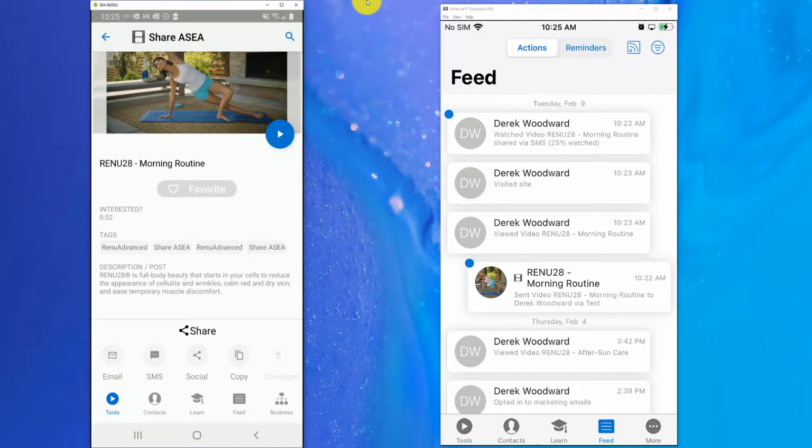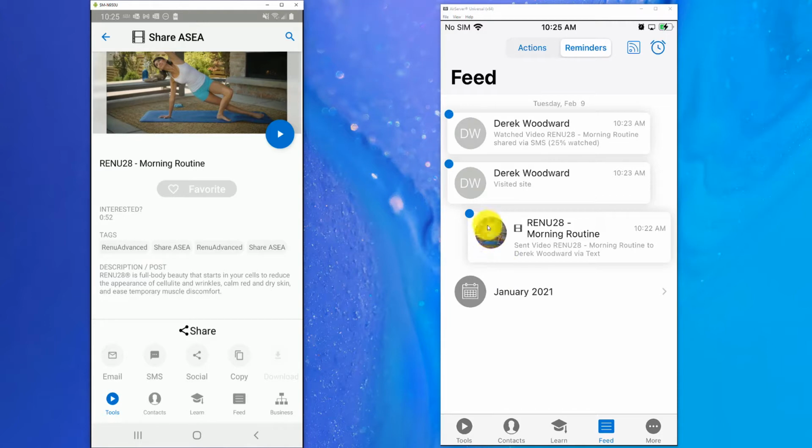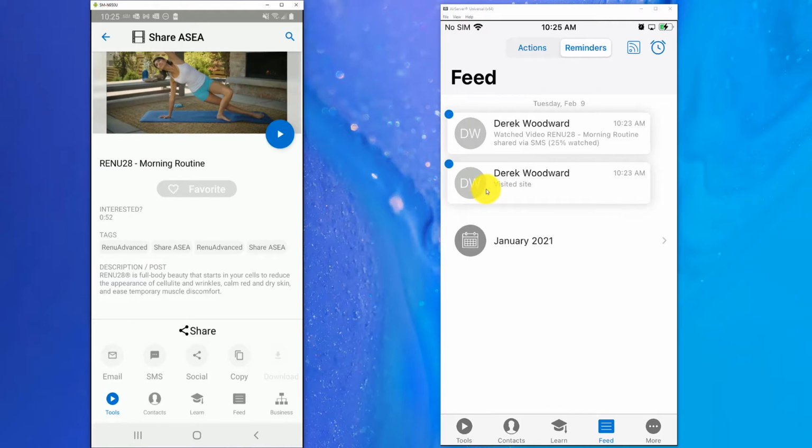As you start sharing all of your content, I know a lot of associates will share a lot of content throughout the week, and then they will mark these reminders and come back into them at a later date. You can mark them all as a reminder like so, and then go to your reminder section, and as you're dealing with your different contacts, you can follow up and say, hey Derek, I noticed that you watched 25% of that morning routine video.